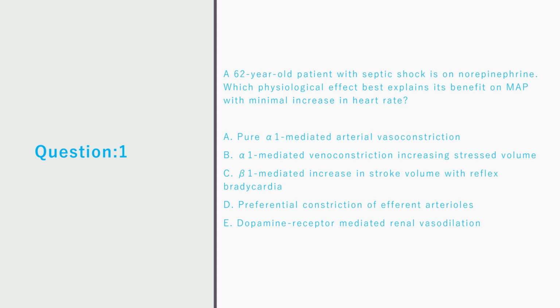A 62-year-old patient with septic shock is on norepinephrine. Which physiological effect best explains its benefit on mean arterial pressure with minimal increase in heart rate? A. Pure alpha-1 mediated arterial vasoconstriction. B. Alpha-1 mediated venoconstriction increasing stressed volume. C. Beta-1 mediated increase in stroke volume with reflex bradycardia. D. Preferential constriction of efferent arterioles. E. Dopamine receptor mediated renal vasodilation.